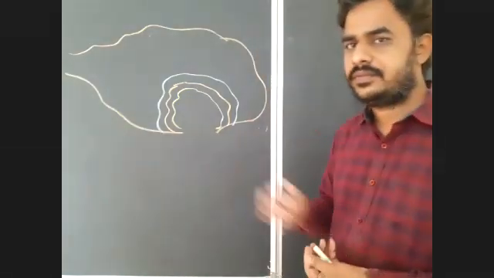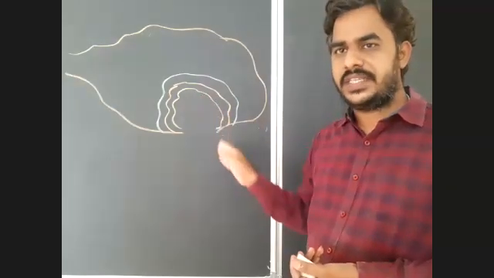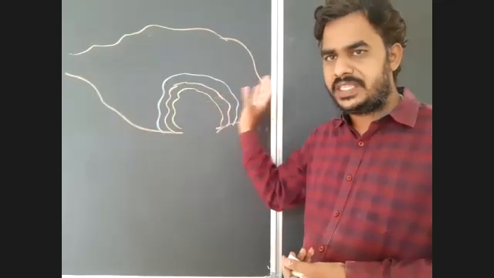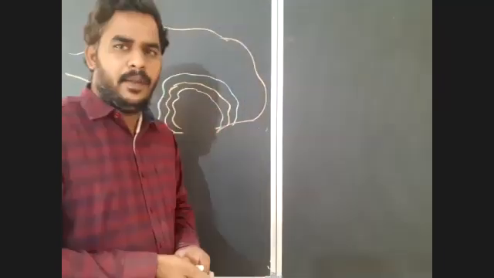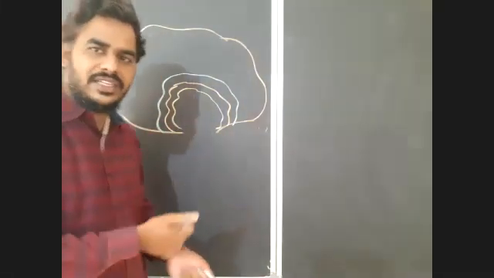Okay, observe now. After ovulation, that is release of the secondary oocyte from the Graafian follicle, this ruptured follicle which is present here is immediately filled with blood clot. The rupture of these membranes leads to release of blood.